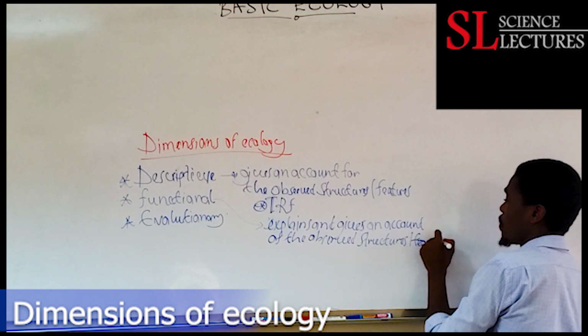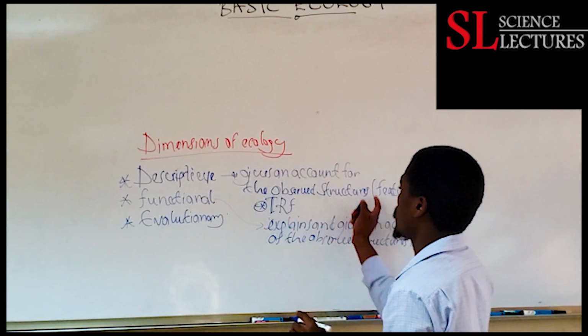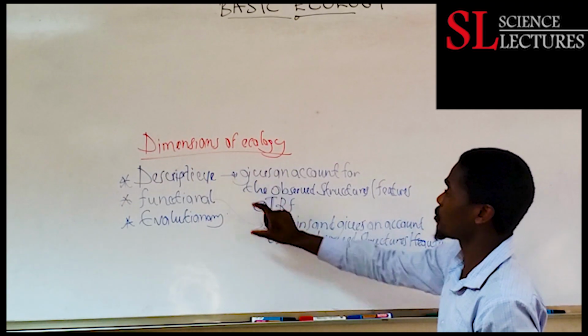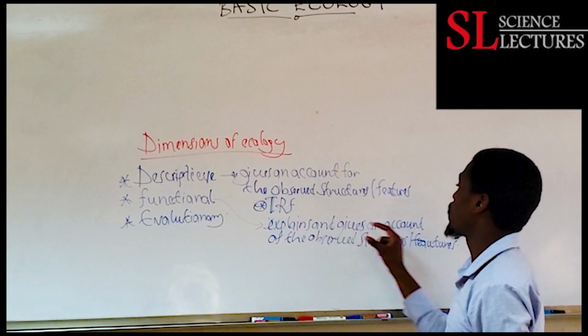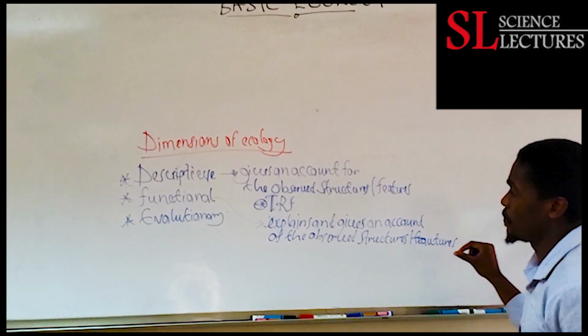So this one is more of a modification of the descriptive. Descriptive is giving an account of the observed structures or features, but in functional dimension, it explains and gives an account of the observed structures or features.